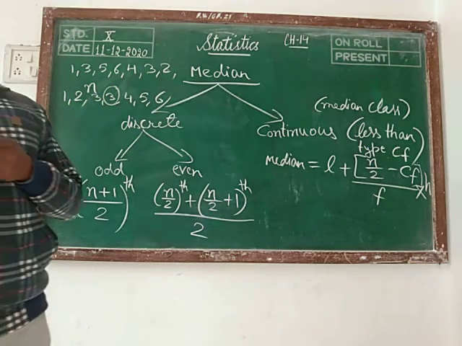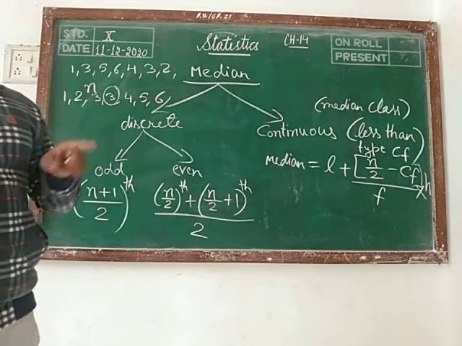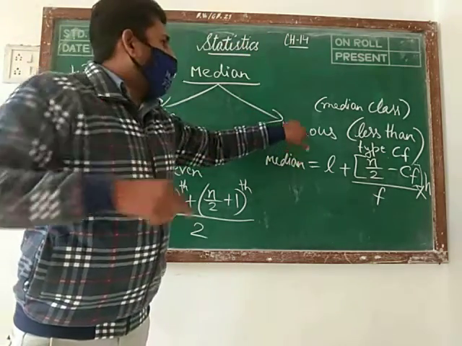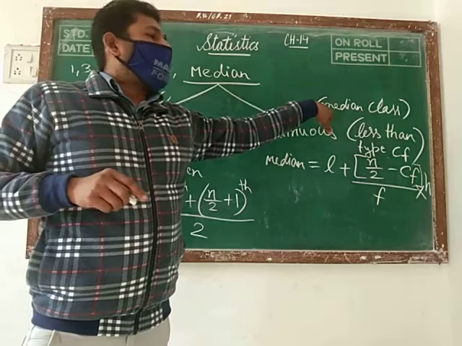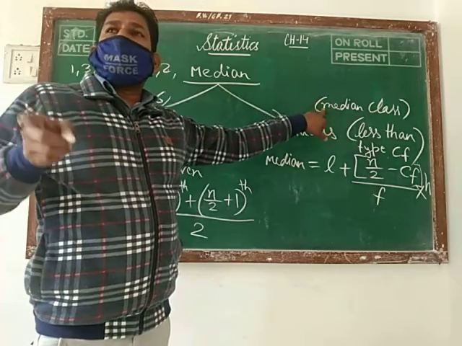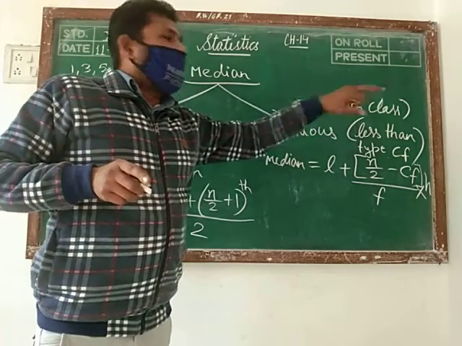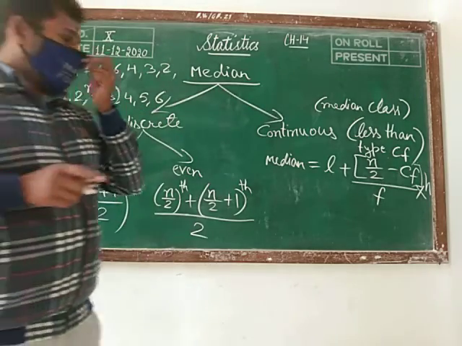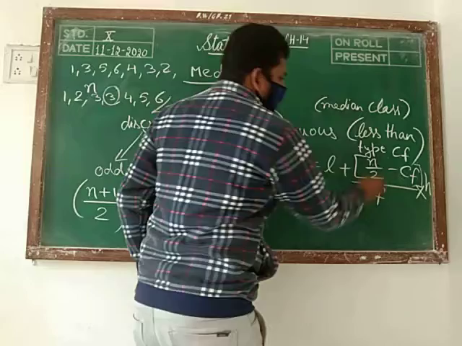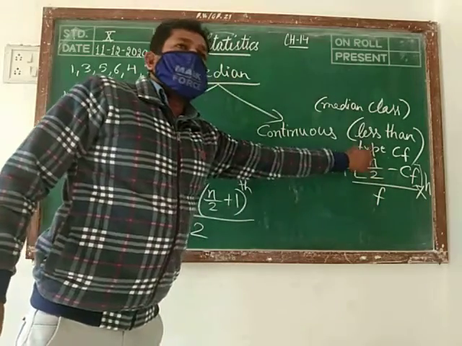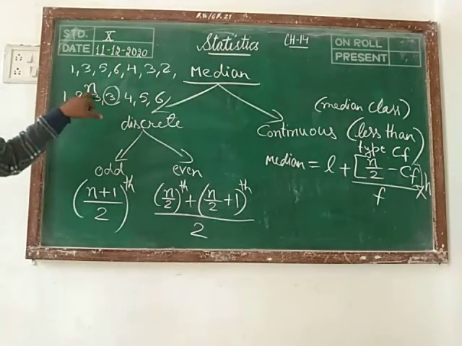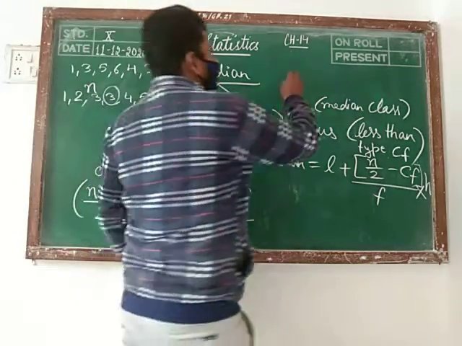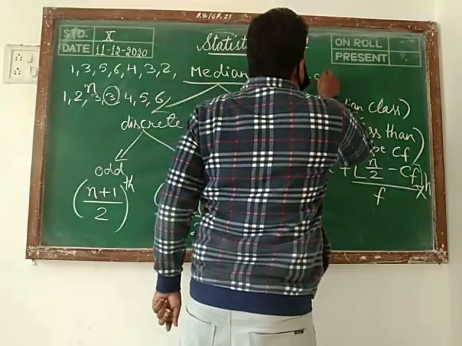For finding the mode we find the modal class, and for finding the median, look at the board. In class 10, when finding the median, we first have to find the median class. How will you get the median class? Observe this value n. In class 9 we call n the number of observations. In class 10th we call n the sum of frequencies.